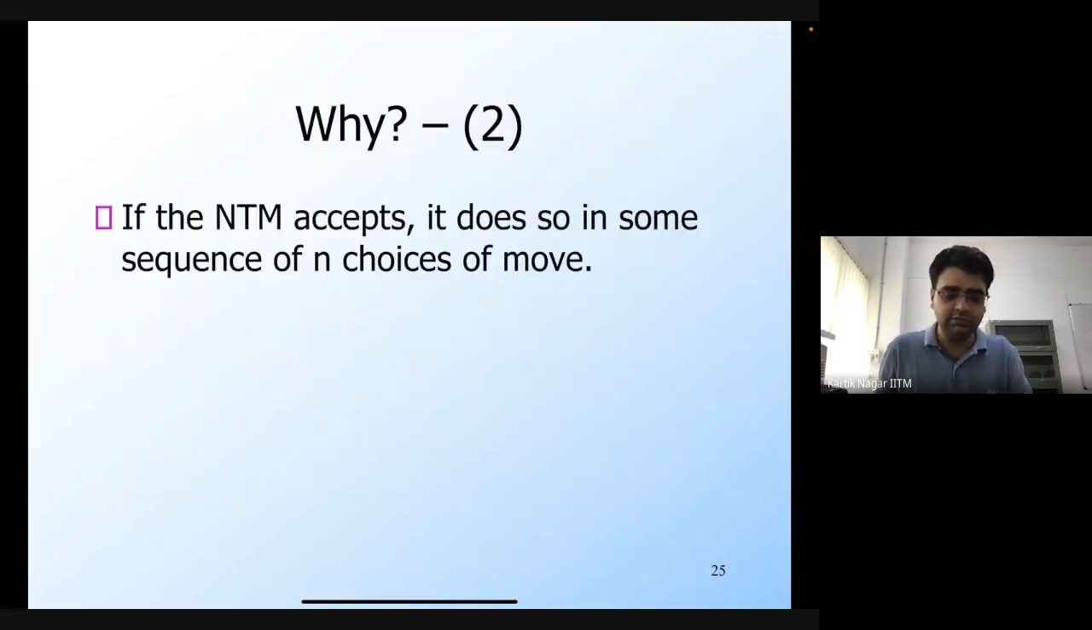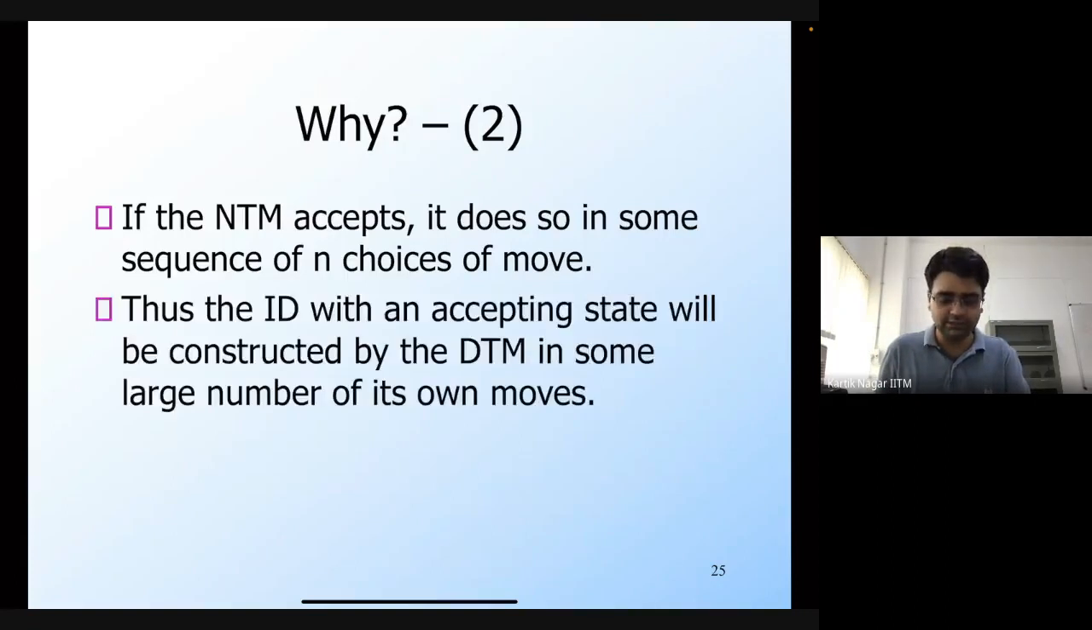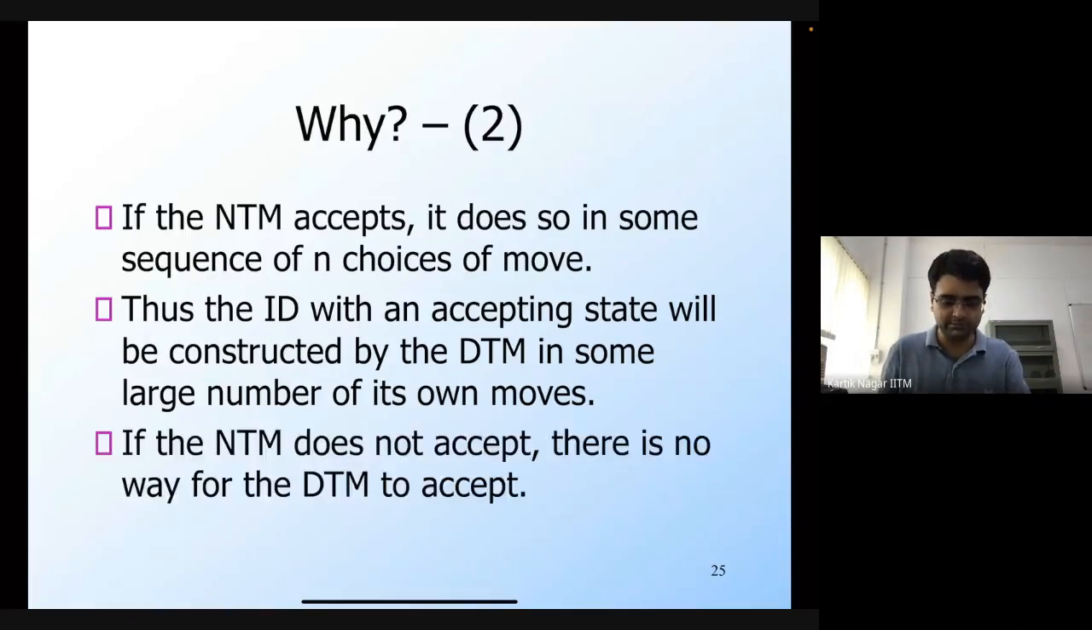So basically, if the NTM accepts, then it does so in some sequence of n choices of moves, and the ID with an accepting state will be constructed by the DTM in some large number of moves of its own. As you can see, the DTM may take an exponential number of moves in order to find that particular accepting state, but it will do it, and it will do it in a finite amount of time as well.